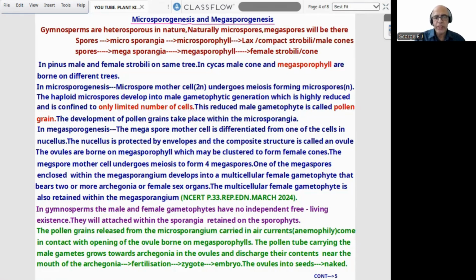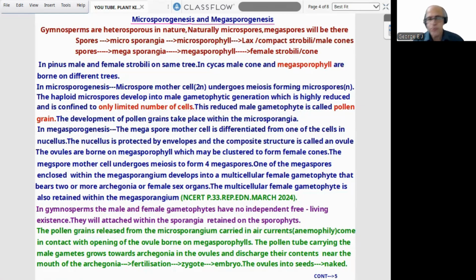The megaspore mother cell undergoes meiosis to form 4 megaspores. One of the megaspores enclosed within the megasporangium develops into a multicellular female gametophyte that bears 2 or more archegonia or female sex organ. So there it comes, archegonia or female sex organ. Multicellular female gametophyte is also retained within the megasporangium. This is what NCERT explains, page number 33. So it will be comparatively easy, more clear.